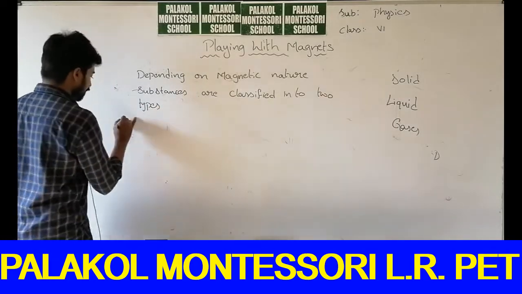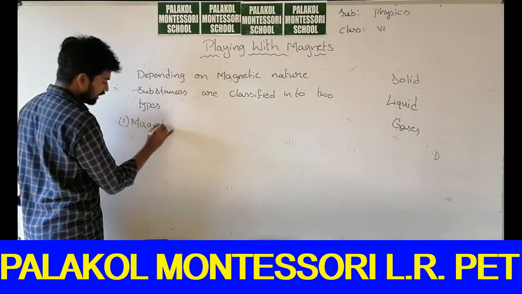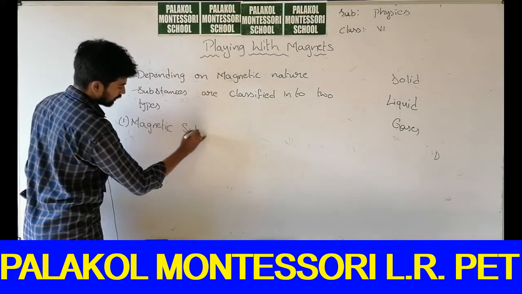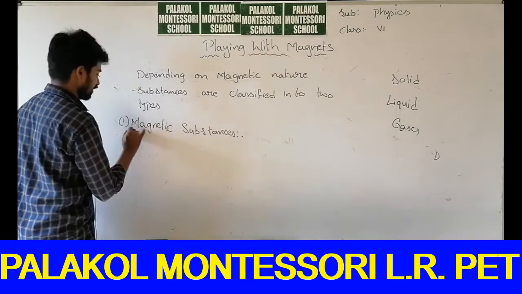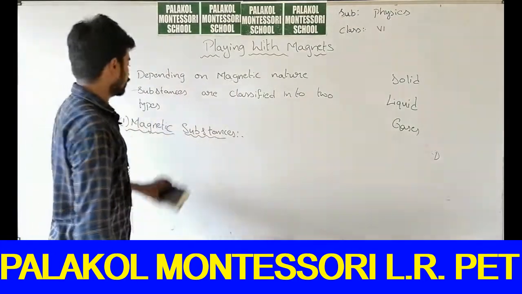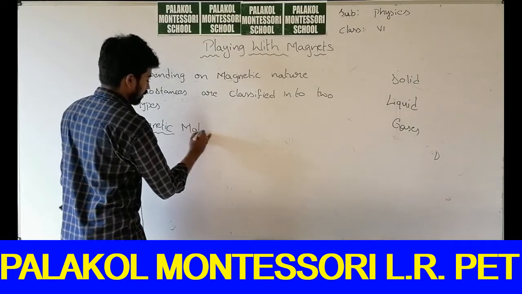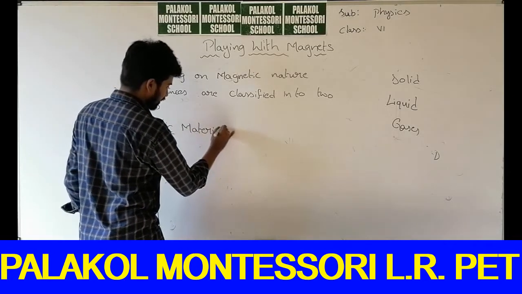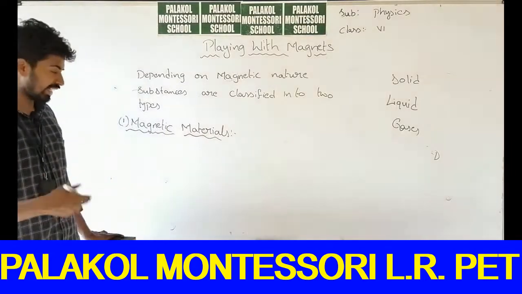One is magnetic substances. What is meant by magnetic substances? Substances which are attracted to a magnet. You can call them magnetic materials. Materials which are attracted to a magnet are called magnetic materials.